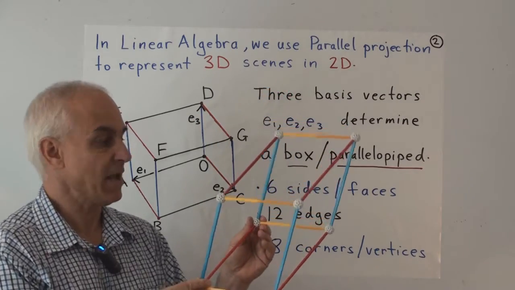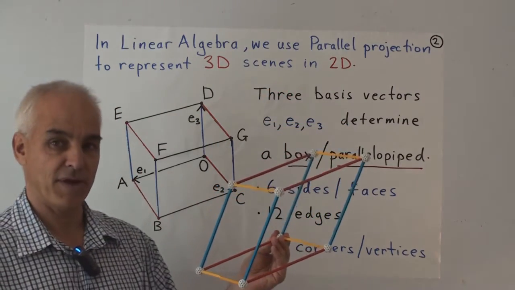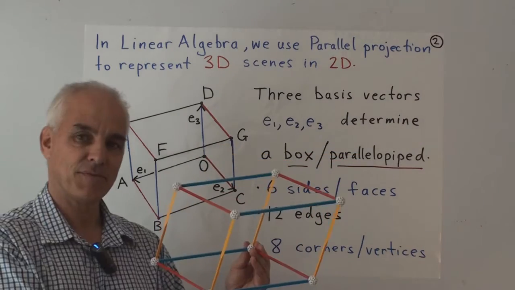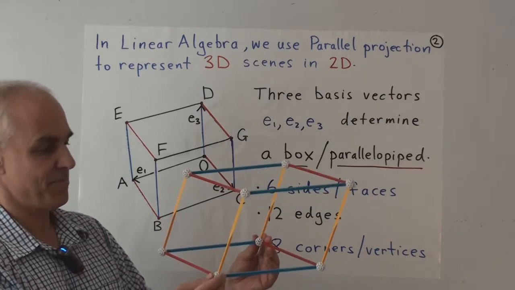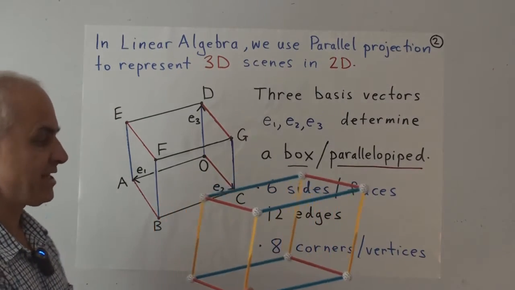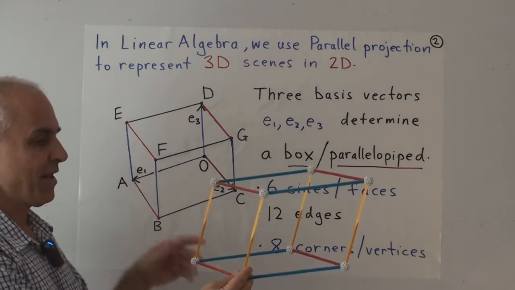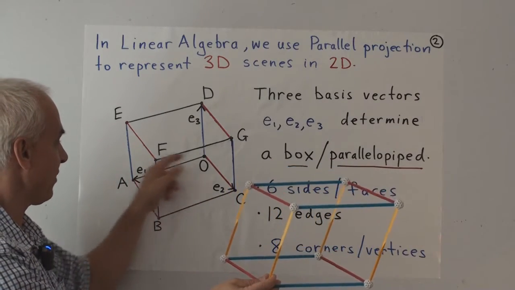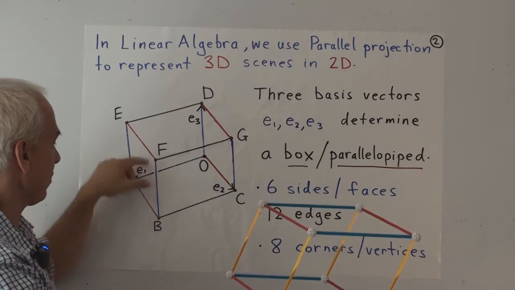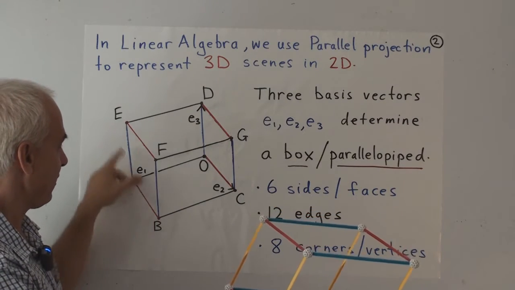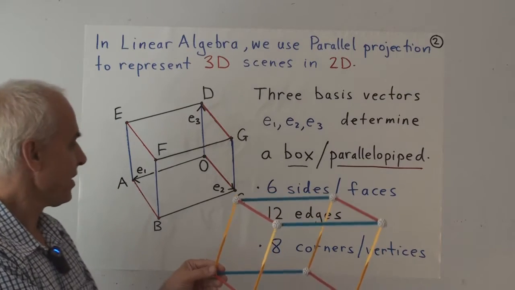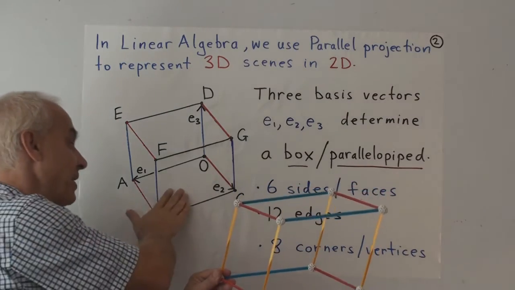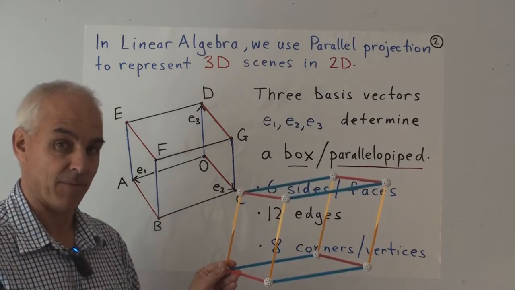Now we want to represent something like this in 2 dimensions. So what are we going to do? Well, let me line it up like this. If you have a look at it in this configuration here, then hopefully you should see something that looks like this. The fact that all these lines here are parallel is represented by the fact that these lines that we've drawn in black are all parallel. And the 4 here are parallel, and these 4 red ones are also parallel. Okay. So the various parallelograms representing the sides of the box are represented here on the page also by parallelograms.